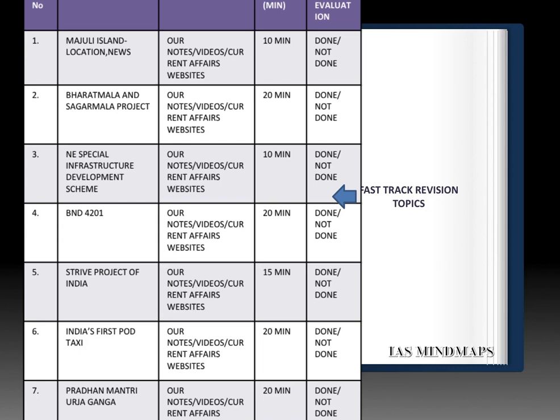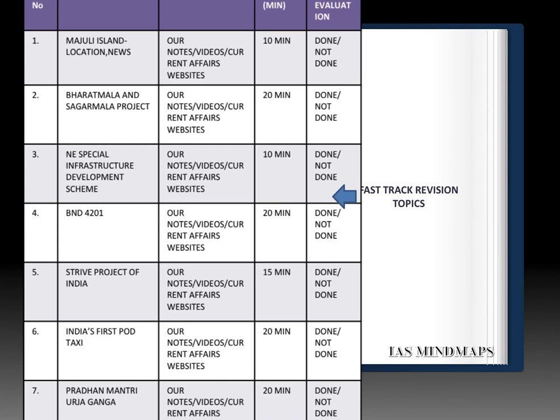Next, Bharatmala and Sagarmala project. So both these projects and their aims and objectives. Next, Northeast Special Infrastructure Development Scheme. What are the aims of this scheme? And please prepare a geographical description of Northeast. How many states are there? Which states are touching the international borders with Myanmar and China? Please prepare these notes.